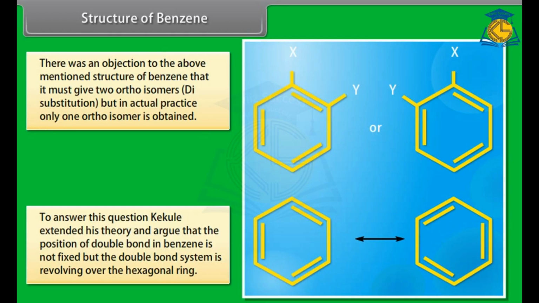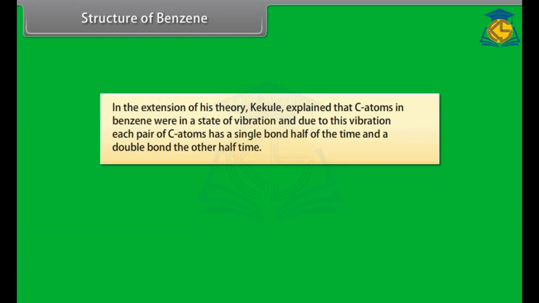To answer this question, Kekulé extended his theory and argued that the position of double bonds in benzene is not fixed, but the double bond system is revolving over the hexagonal ring. He proposed the given structures and said that all C-C positions have a partial double bond character. In the extension of his theory, Kekulé explained that C atoms in benzene were in a state of vibration, and due to this vibration, each pair of C atoms has a single bond half of the time and a double bond the other half of the time.